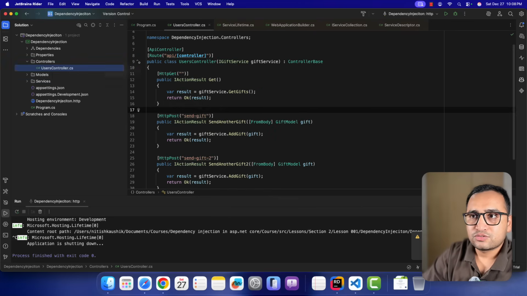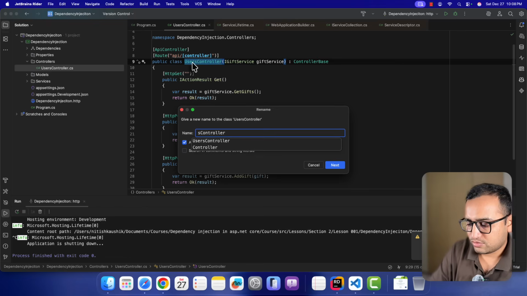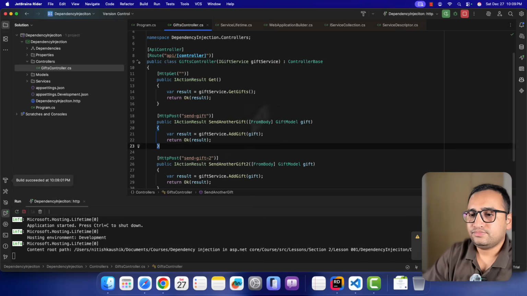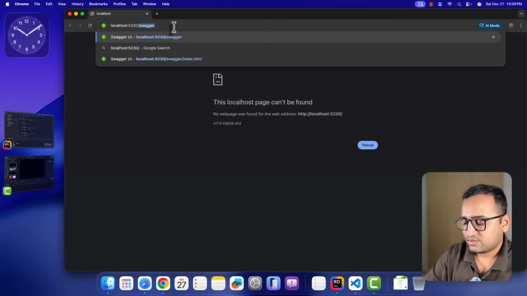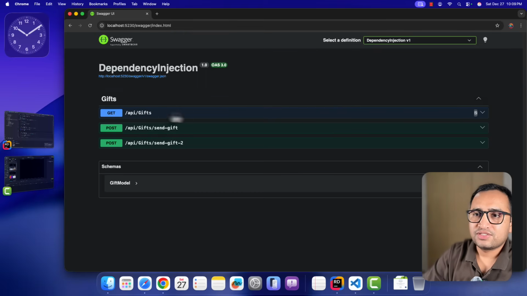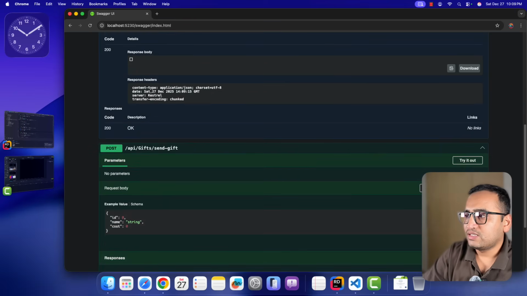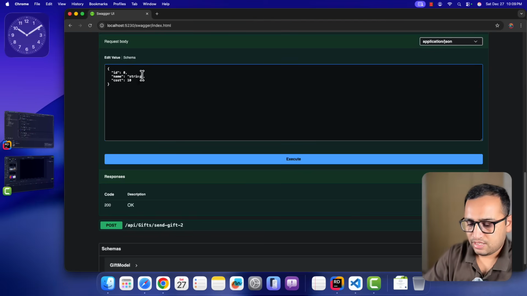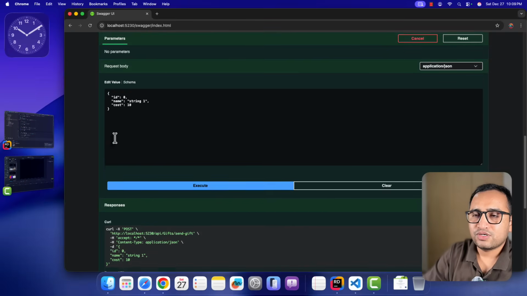Let's just rename this user controller class also. Instead of this user controller, I want to use the GiftsController over here. Let's run this application now. The app is running on port 5230, and let's open the Swagger. You can notice that we have the gifts. If I try it out, we are not getting anything. Now if I want to send a gift, I click on this one and send a default value over here. Let's send this string name, which is string 1. Click on the Execute button. You can notice that we have added one gift to our instance.